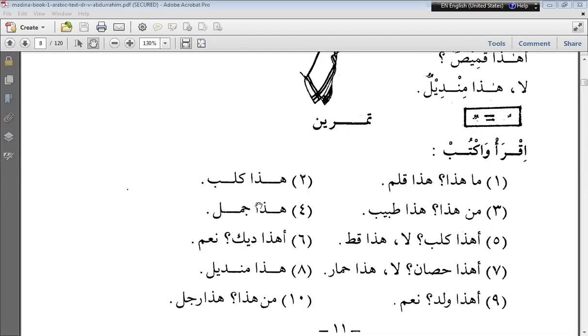This one. Can you see the pointer on my screen?